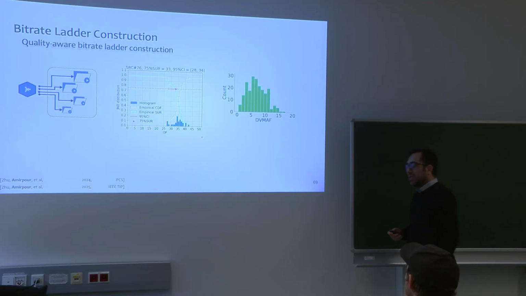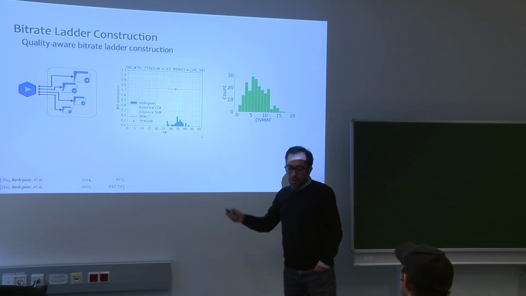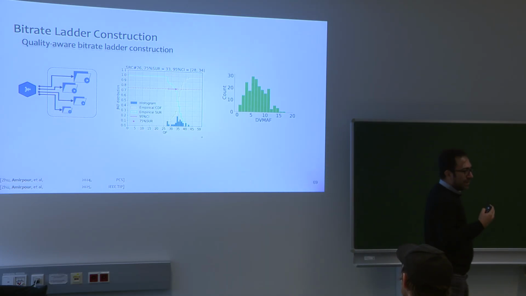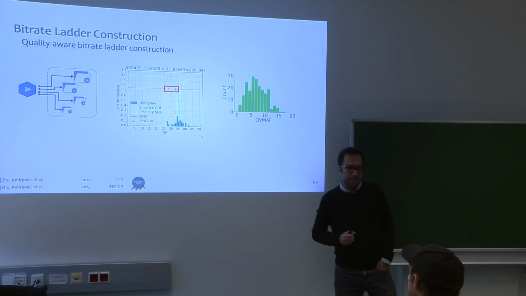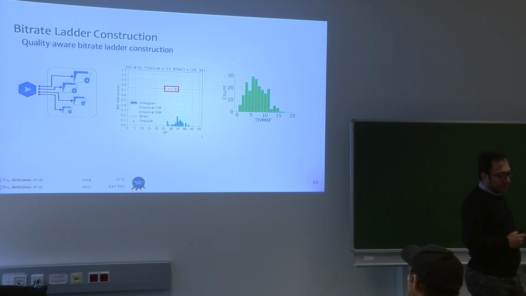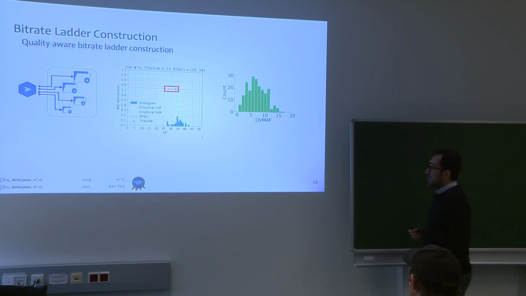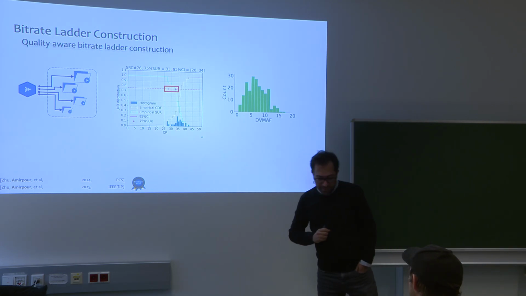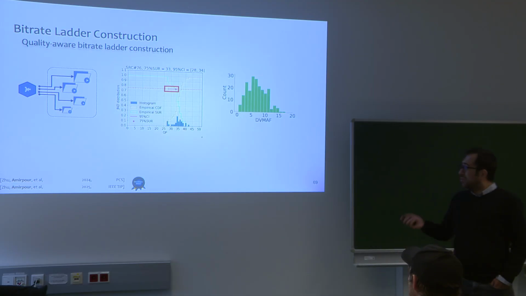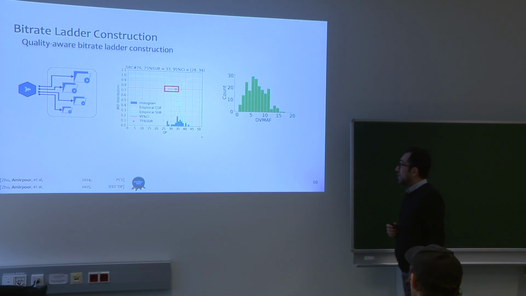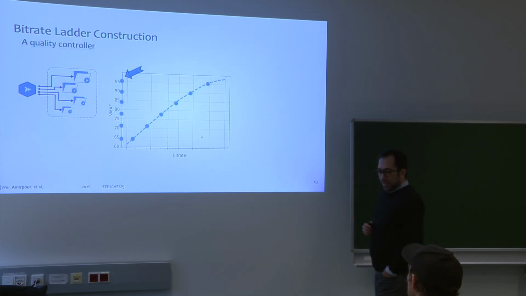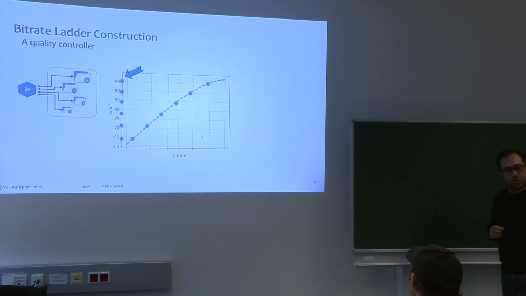But later on, we were the first to propose how to compute the confidence interval for the quality differences between two representations. And for this one, we got the best paper award from PCS24, and then we could extend this work to a paper in Transactions on Image Processing. I won't go into the details because it has lots of mathematics, but if you are interested, you can find it in the paper.